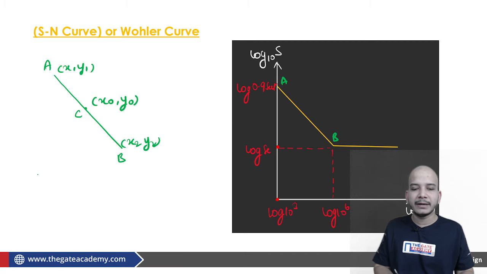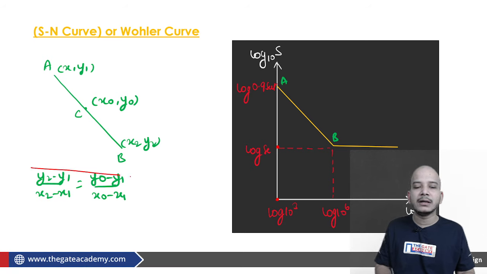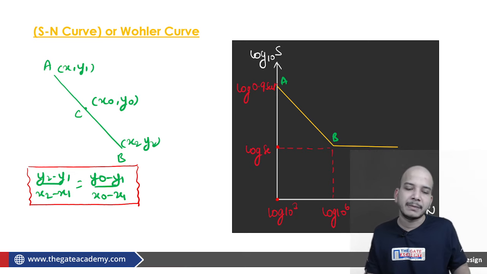So (y2 minus y1) upon (x2 minus x1) must be equal to (y0 minus y1), or you can use y0 minus y2 as well, upon (x0 minus x1). This is not something requiring the concept of design; this is straight away a mathematical equation.